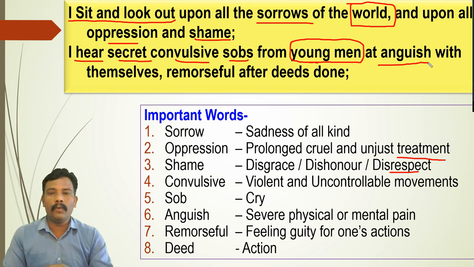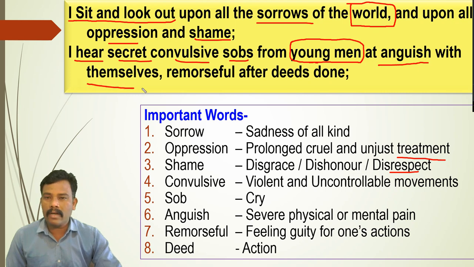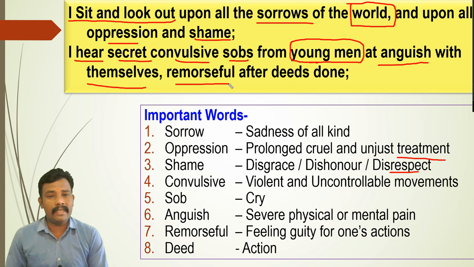So we need to understand. And what is there the most important? With themselves, they are not telling anything to others. So everything is hidden there. Remorseful means what? There is feeling of guilt also. They have done something wrong, and some deeds, after deeds done. Deeds means what? Actions. So here the poet is telling there are young men and they are crying secretly because of what? They did something wrong.